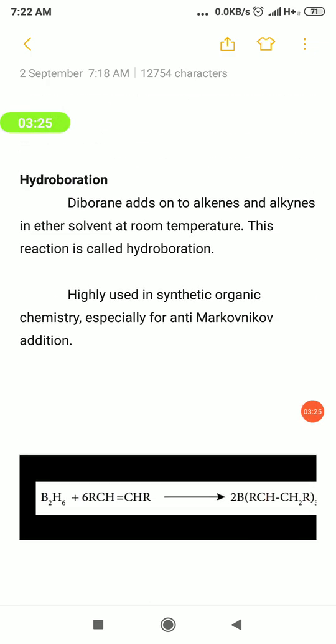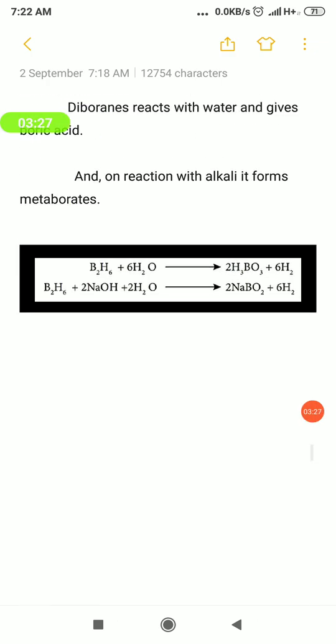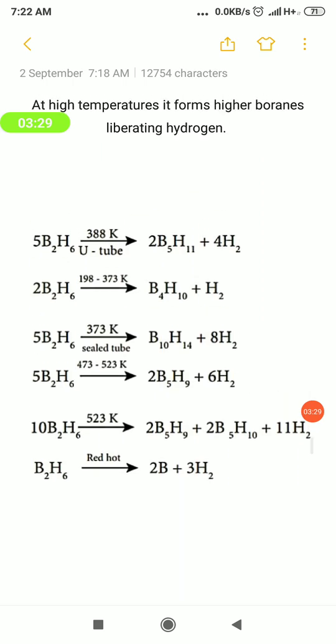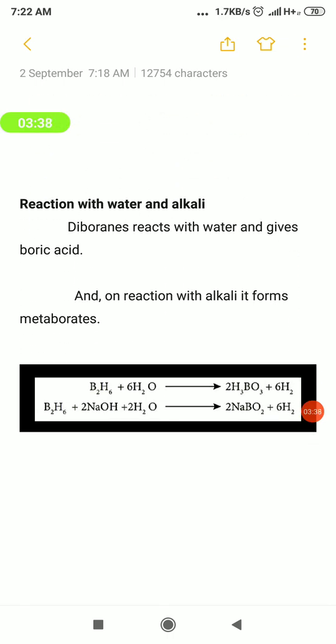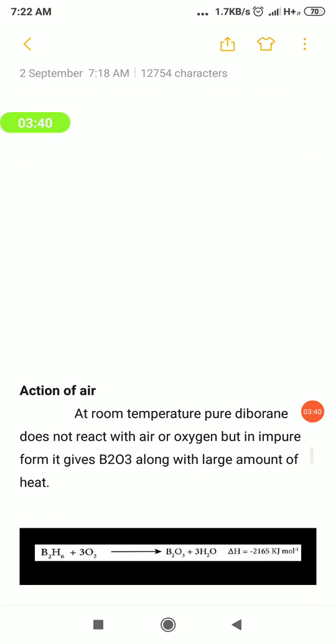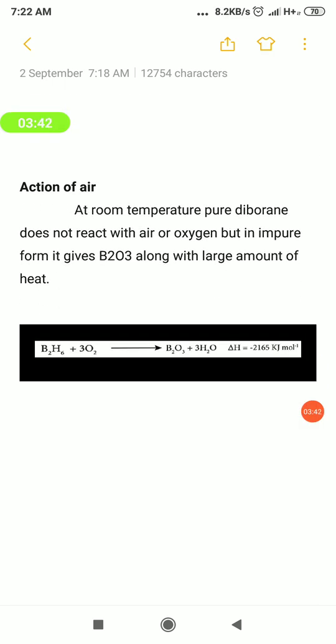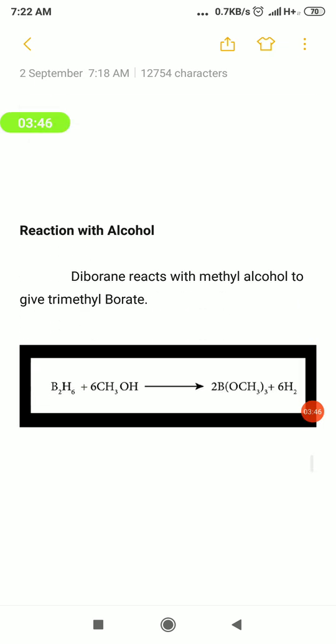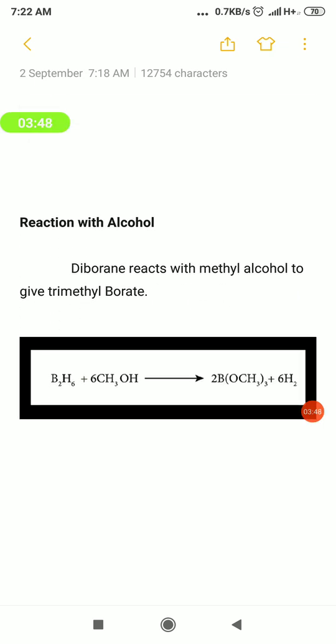Once again let me recollect all the chemical properties from the beginning. First one, at different temperatures diborane is converted into higher boranes with the liberation of hydrogen. Then with water it forms boric acid, with alkali it forms sodium metaborate, when treated with oxygen it forms boron trioxide B2O3, and with alcohol it forms trimethoxyborane, B(OCH3)3.